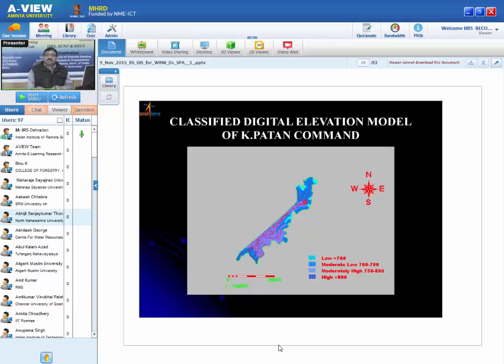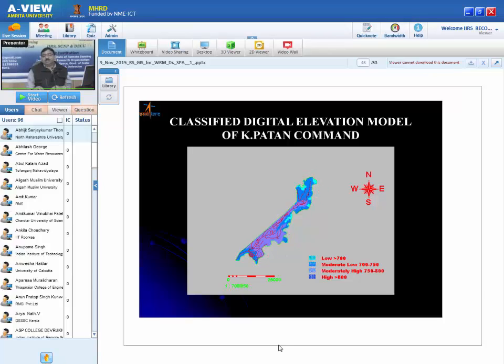This is the digital elevation model with 1 feet contour interval, and canal is overlay. Canal network is digitized. You can see here, individual canal network has been digitized. This is the head reach. This is the middle reach. This is the tail end. This is basically Patan distributary. This is the Anantapura distributary. This is the Makhida distributary.